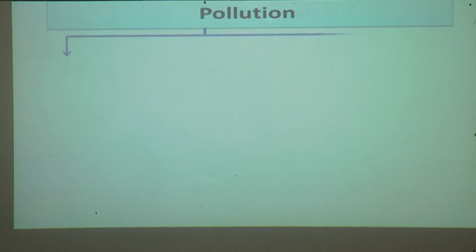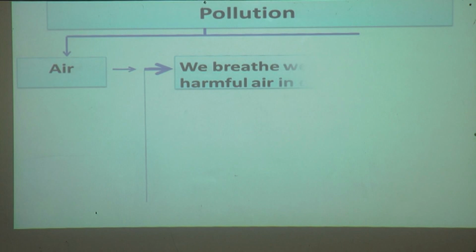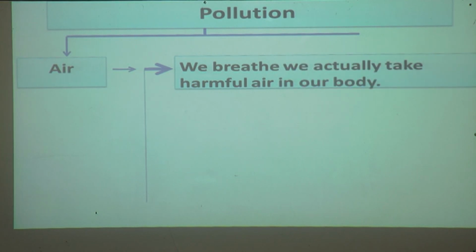There are 3 kinds of pollution. Those are air pollution, water pollution and land pollution. We will see in detail. Air pollution. When we breathe, we actually take harmful air into our body.